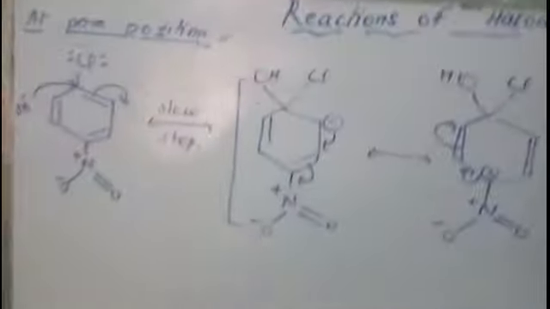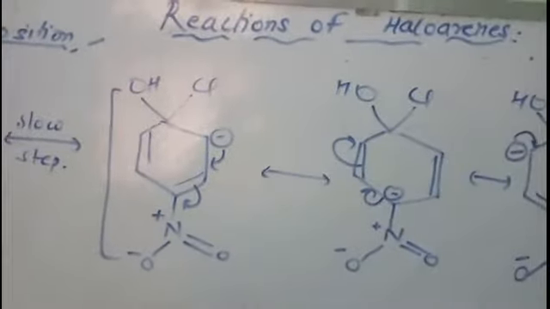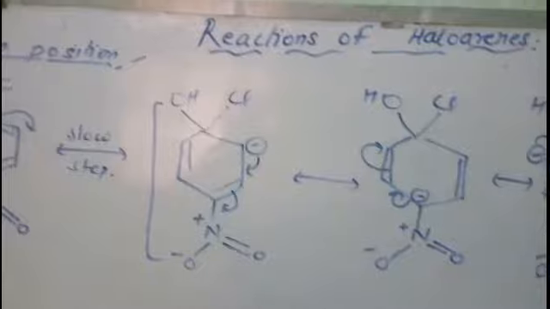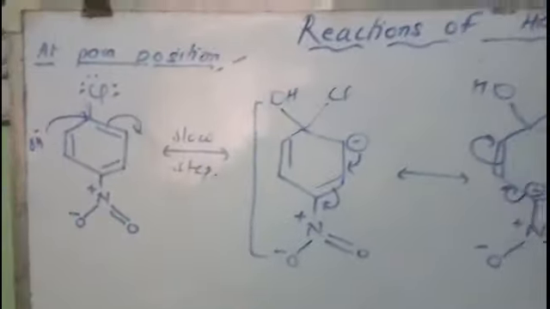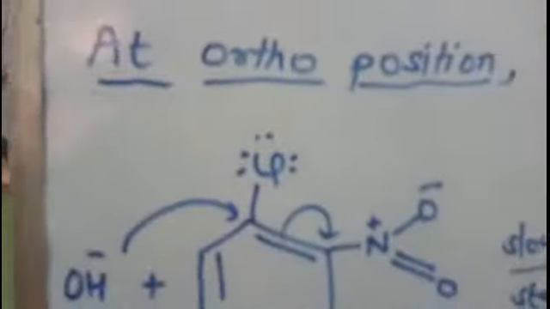Afterwards, in the fast step, this Cl minus will be removed and we will get phenol as a product. So you can see here, students, that since the electron density is coming at para position, it is pulled by this nitro group, and hence resonance stabilization takes place. The reaction will be carried out at milder conditions. Similarly, we will see what happens at ortho position. Now see what happens at ortho position.